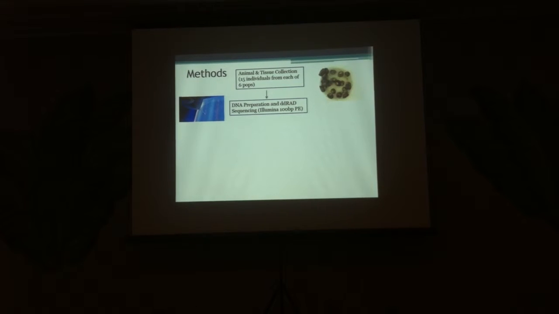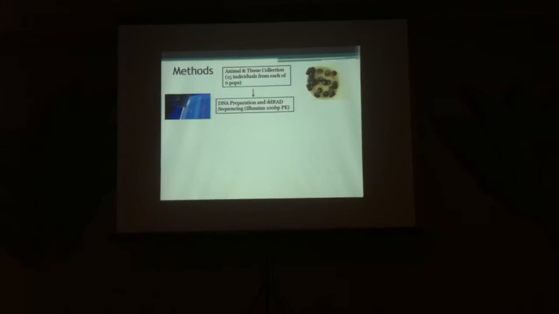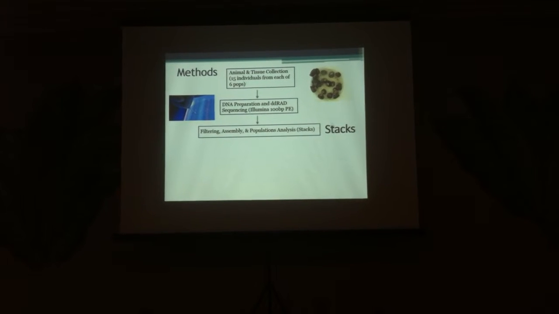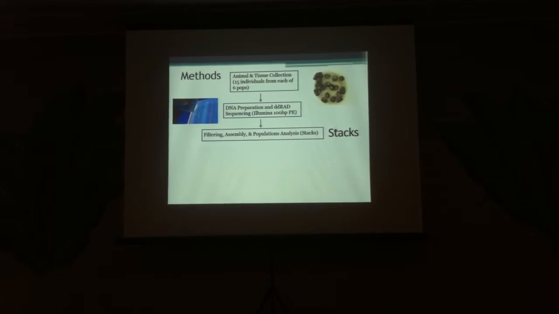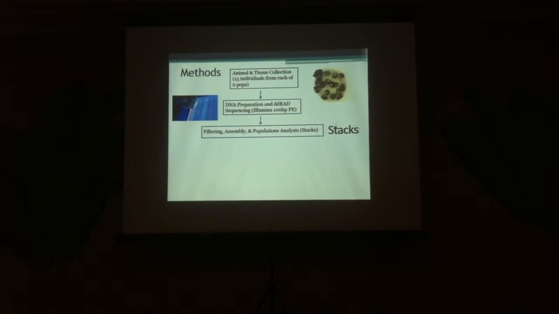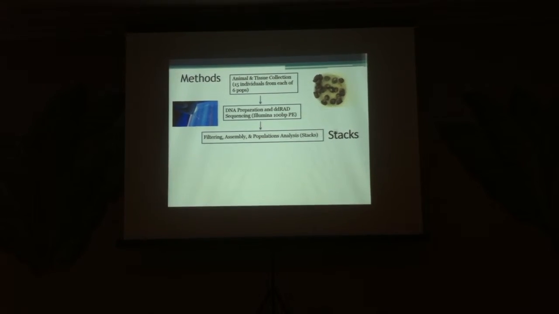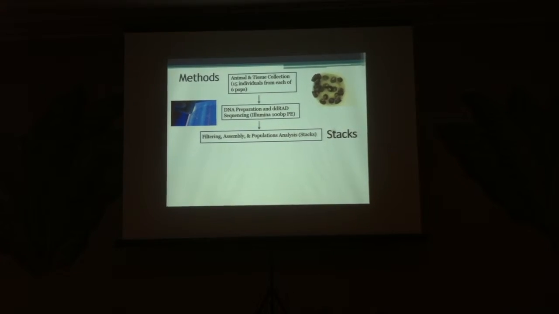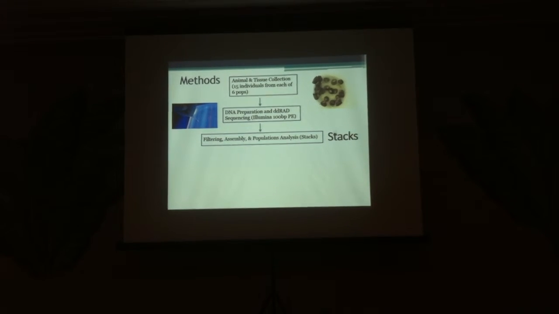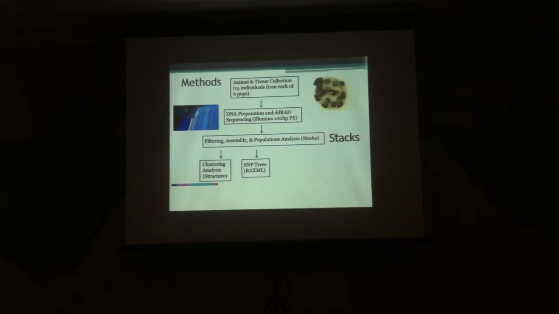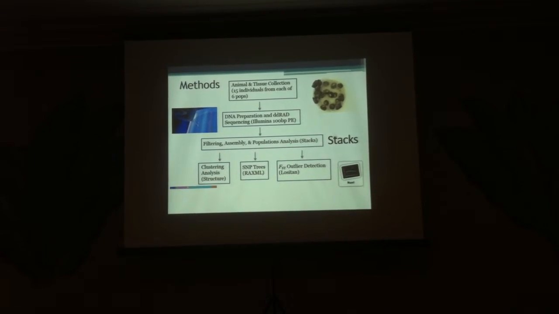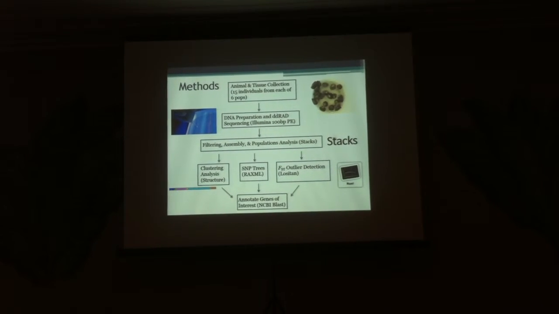So we collected DNA from 15 individuals from each of those 6 populations, and then followed standard library protocols for ddRAD, or double digest restriction-associated DNA, Illumina sequencing, and then followed the Stacks pipeline for SNP identification and population differentiation analysis. For this analysis, we focused on regional differences. So we compared the 3 northern populations as a group to the 3 southern populations as a group, again based on our previous work that indicated this is the spatial scale at which we might expect to find differences. We then did subsequent analyses to look for population structure and identify potential outliers under divergent selection, and then used BLAST to annotate genes of interest.